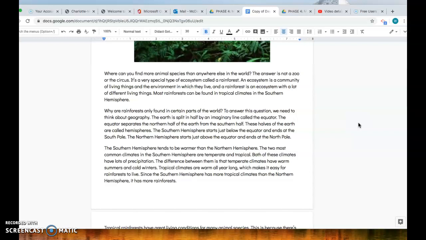The southern hemisphere starts just below the equator and ends at the South Pole. The northern hemisphere starts just above the equator and ends at the North Pole. The southern hemisphere tends to be warmer than the northern hemisphere. The two most common climates in the southern hemisphere are temperate and tropical. Both of these climates have a lot of precipitation. The difference between them is that temperate climates have warm summers and cold winters. Tropical climates are warm all year long, which makes it easy for rainforests to live. Since the southern hemisphere has more tropical climates than the northern hemisphere, it has more rainforests.